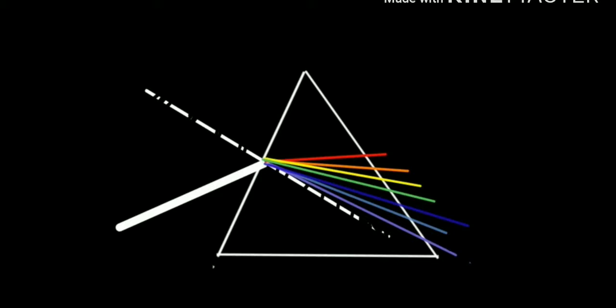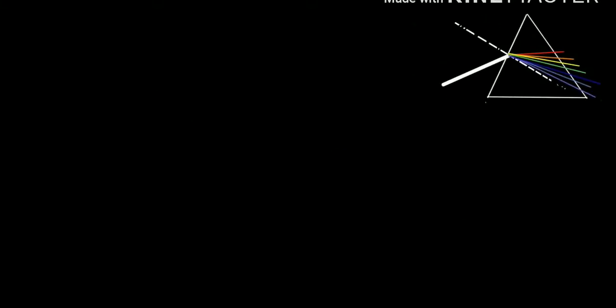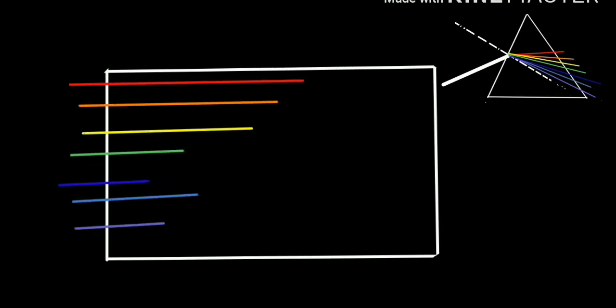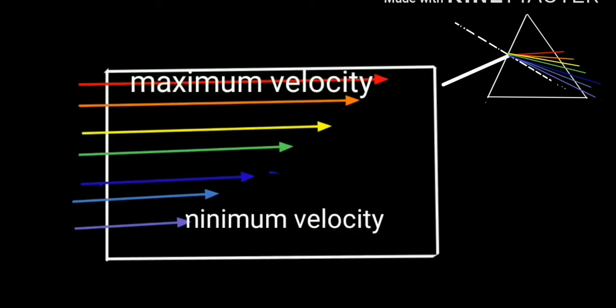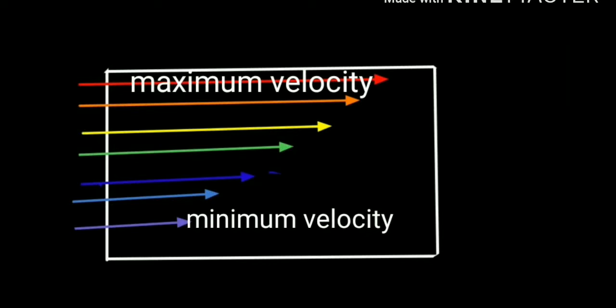Now the question is: why does light get dispersed? What is the cause behind the dispersion of light? These 7 colors of the light travel with different speeds in glass. Red has maximum speed while violet has minimum speed. And the second thing is the bending ability of light towards the normal, which is measured by refractive index. Red has minimum refractive index while violet has maximum refractive index.